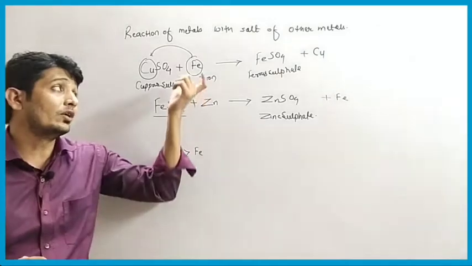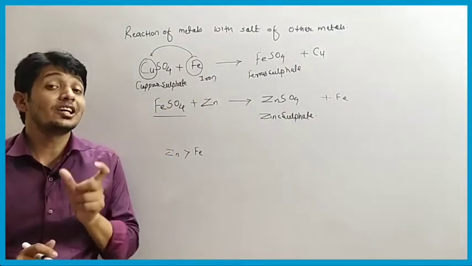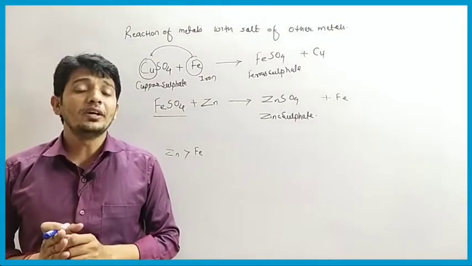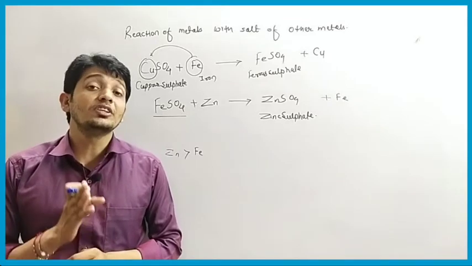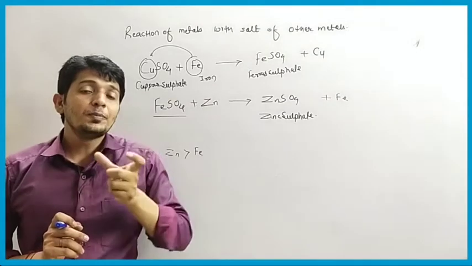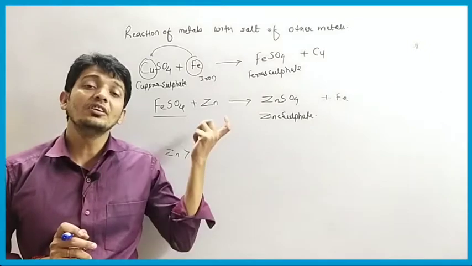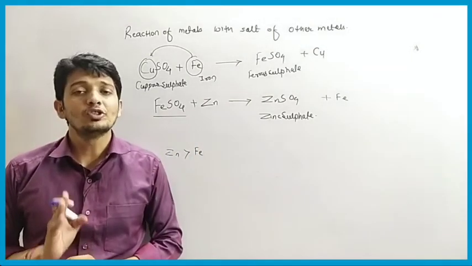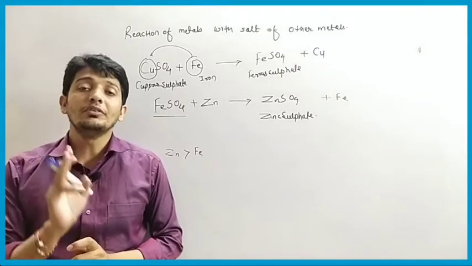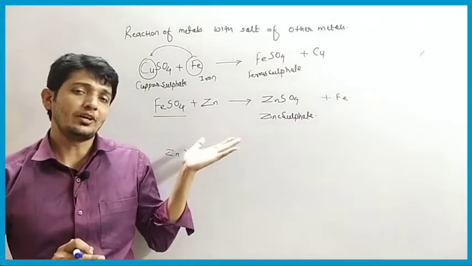Okay, so write down this reaction because it is very, very important. You also have to write the statement. So what will be the statement? When a more reactive metal reacts with the salt of a less reactive metal, a displacement reaction takes place, where the more reactive metal displaces the less reactive metal from its salt. Okay, so this is the statement. You have to pause the video and write down the statement I am saying. Okay, so write it down now.